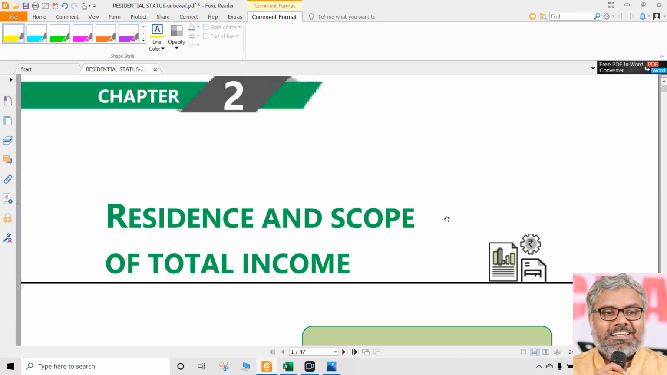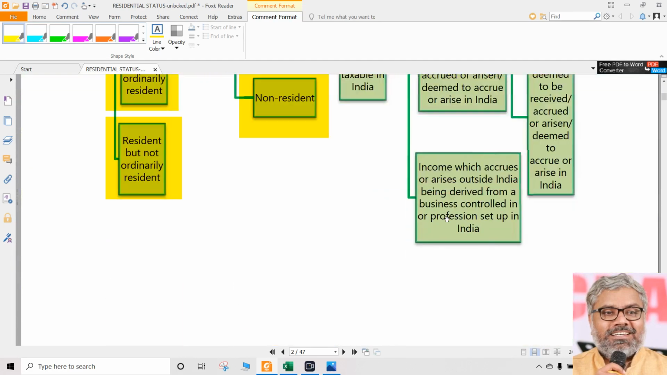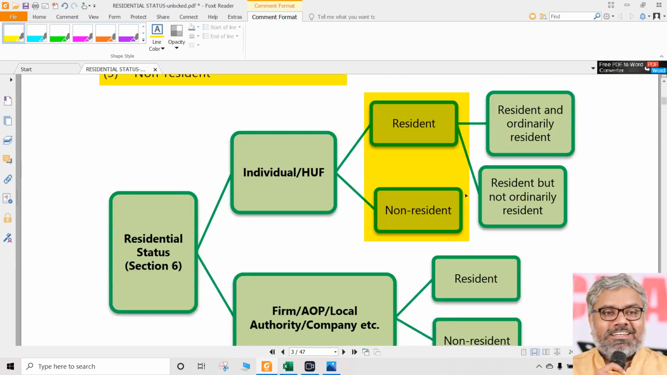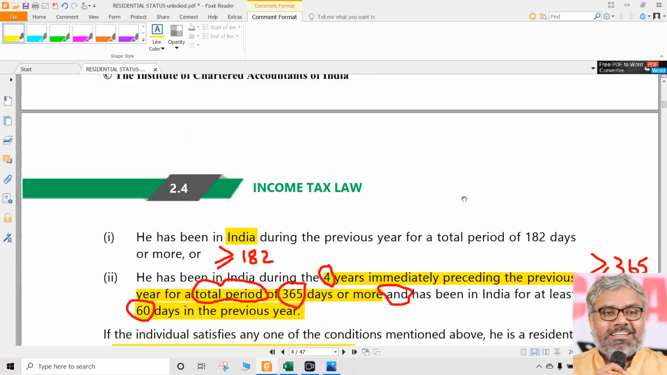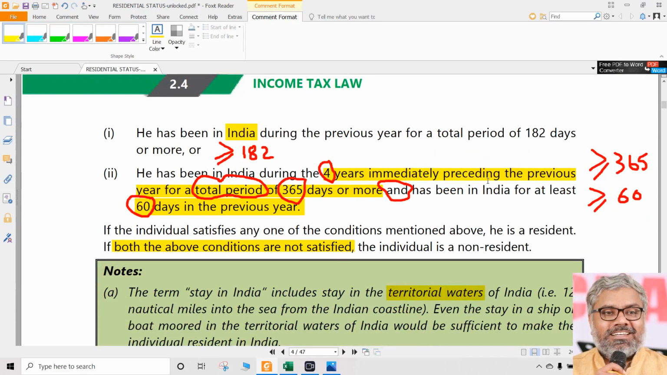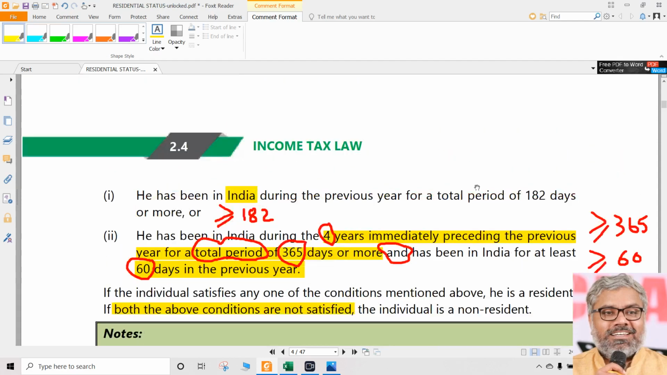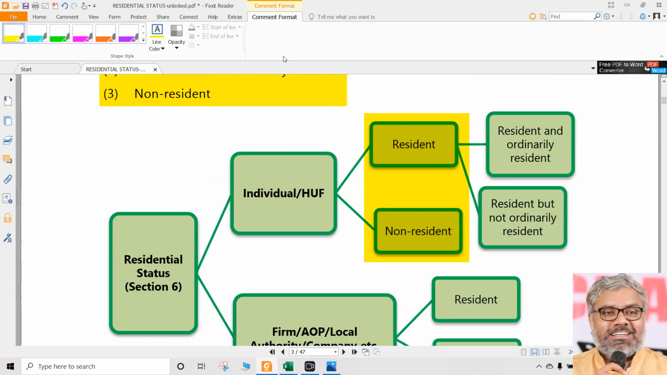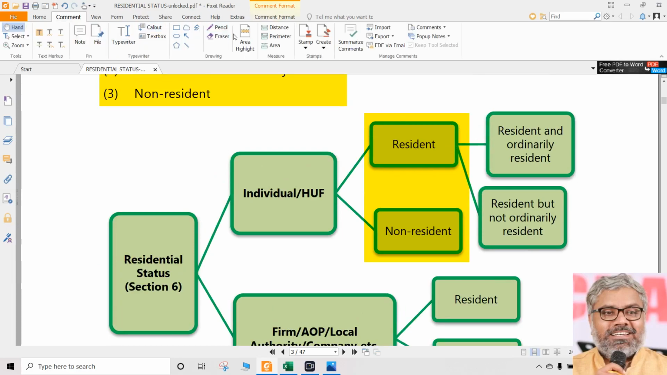So this is very important, to first of all understand the essence of the residential status determination and the conditions to be checked for identifying whether a person is a resident or not. Once this is understood, we can take it forward by knowing whether this person is a resident and ordinarily resident, or whether this person is resident but not ordinarily resident. This area we will discuss in the next class.